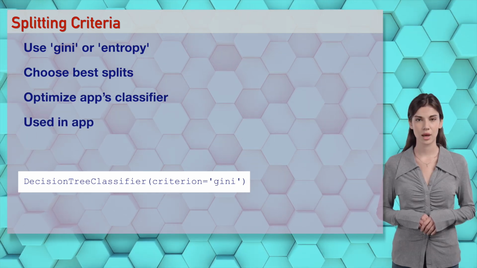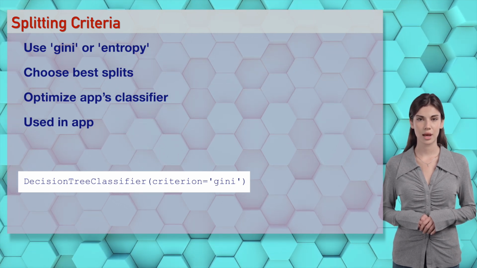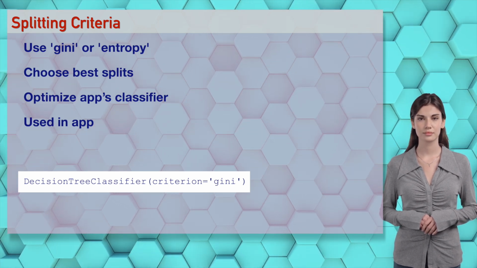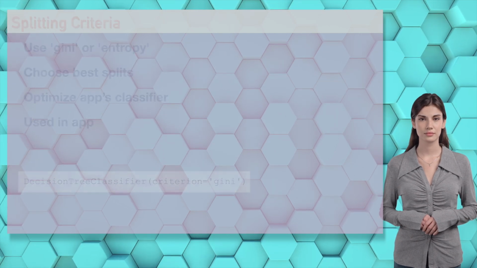You're splitting my heart, Ethan. Wizards, splitting criteria like Gini optimize our tree for the app. Try it in our demo. It's like deciding with passion.